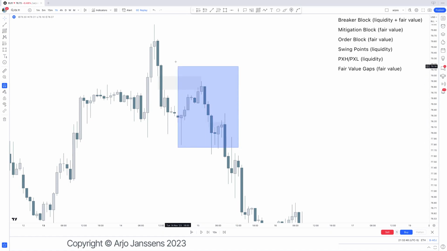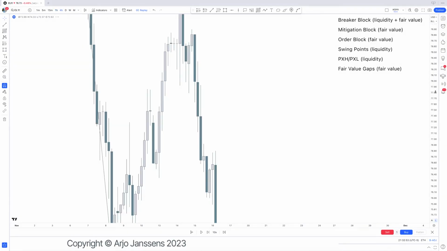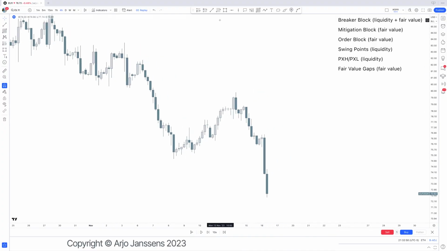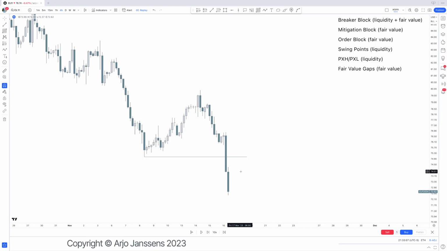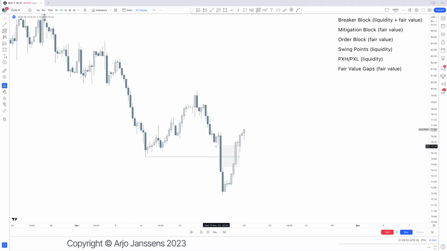So let me show you that example, that if we do that, and we can see that right here, that overall, we have now created what? We have created this mitigation block. Move lower, move higher. Nice. So this low, overlapping with the fair value gap, creates what? A mitigation block. So this is the area where you would, at maximum, expect lower prices from. If that doesn't happen right there, then now we have already offered fair value right there.